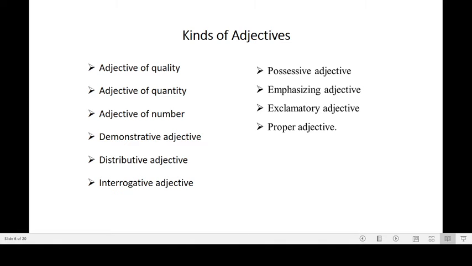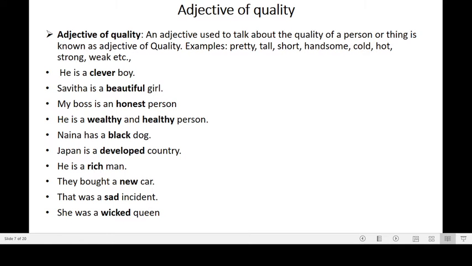There are many kinds of adjectives. They are adjective of quality, adjective of quantity, adjective of number, demonstrative adjective, distributive adjective, interrogative adjective, possessive adjective, emphasizing adjective, exclamatory adjective and proper adjective. Now let's learn what an adjective of quality is.